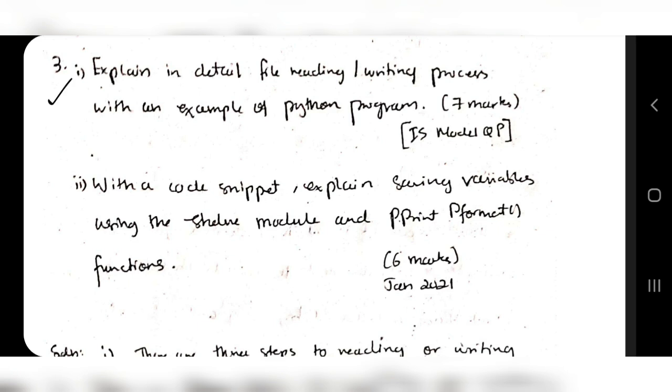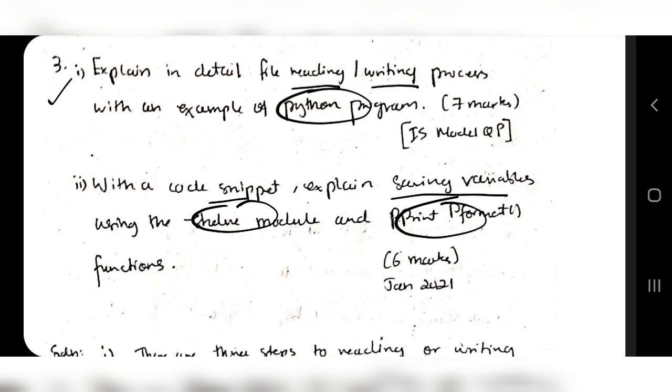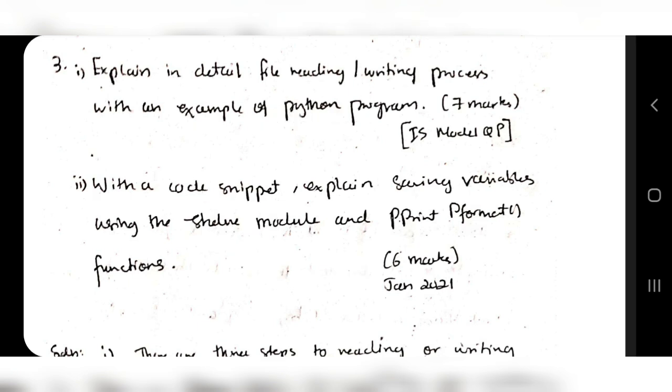Explain in detail the file reading and writing process with an example Python program, and a code snippet explaining the saving of variables using the shelve module and pprint.pformat. These two are interrelated. Either they can ask this question or they can ask the other question as well. Both are equally important. So let's see the first question. What is it asking?